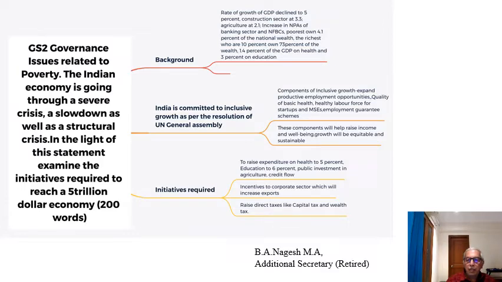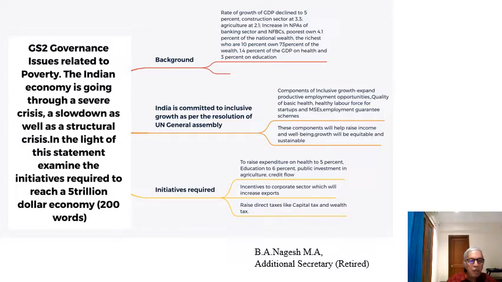Again I said healthcare should be accessible, available, affordable. For this we have different programs in health. We have the National Health Mission and other related schemes. So when I say quality of basic health, I mean the three parameters it should fulfill: accessibility, affordability, availability.